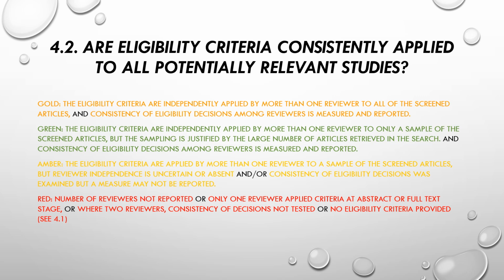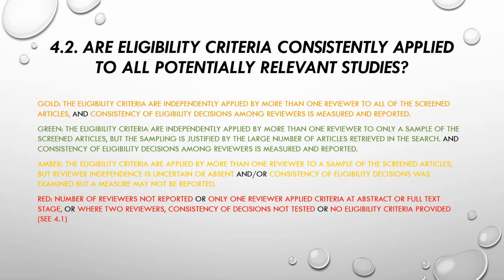Okay, so a gold rating is awarded if the eligibility criteria are independently applied by more than one reviewer to all of the screened articles, and consistency of eligibility decisions among reviewers is measured and reported. Green is awarded if the eligibility criteria are independently applied by more than one reviewer, but to only a sample of the screened articles. But this sampling is justified by the large number of articles retrieved in the search. And consistency of eligibility decisions among reviewers is measured and reported.